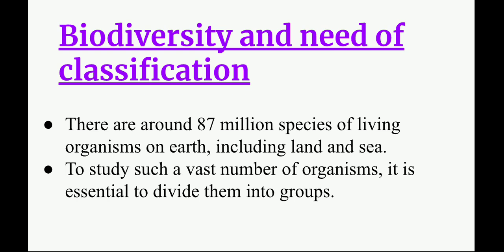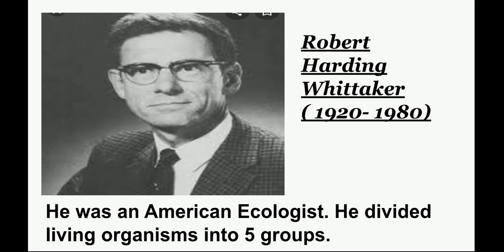If we classify them according to the different groups, then it is very easy for us to classify. Many scientists tried to classify all these organisms, but there was one person whose name was Robert Harding Whittaker. He was an American ecologist and he divided living organisms into 5 groups, and this classification is now taken into account, or in this manner the organisms are classified nowadays. The picture is of Robert Harding Whittaker.